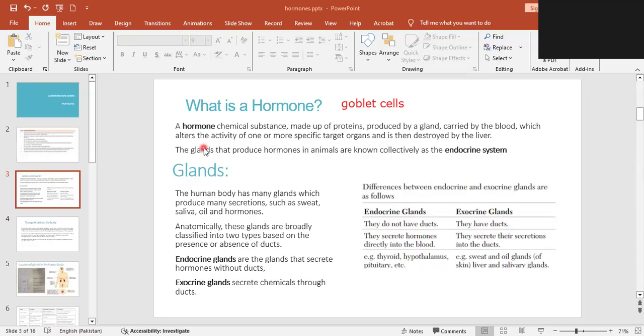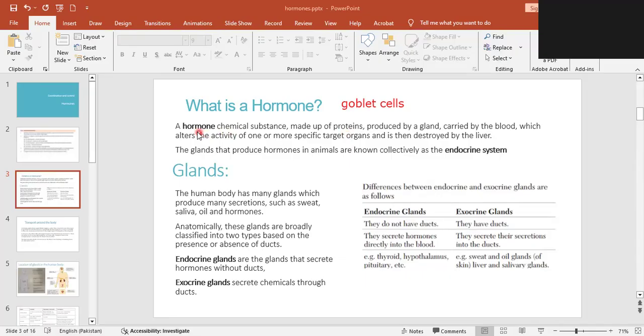Okay, back to the definition of hormone. A hormone is a chemical substance that is made up of proteins. If it is made up of protein, remember that if I do the food test on the hormone made up of protein, I will get the Biuret test, which will give me the purple color. And they are highly affected by the temperature as well, right? Like the enzymes, they were affected by the temperature. So hormones are also affected by the temperature.